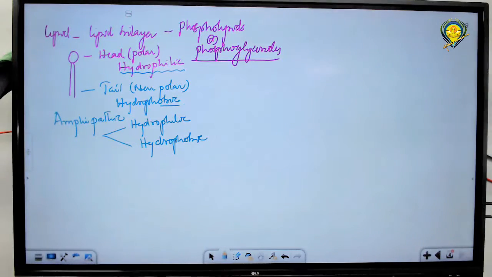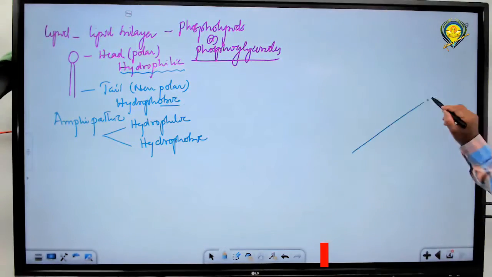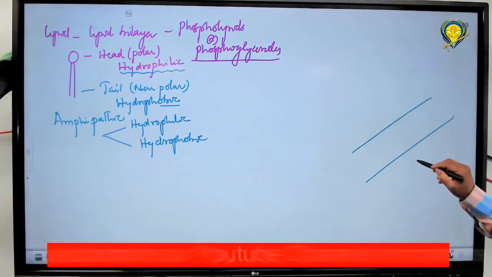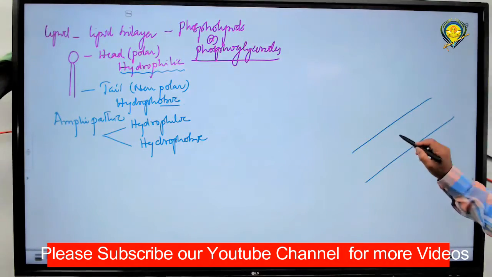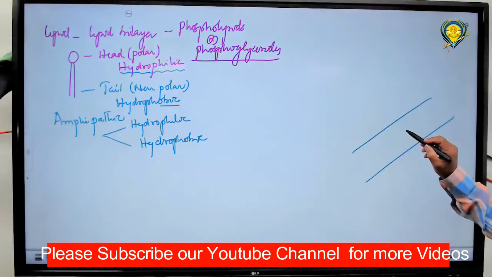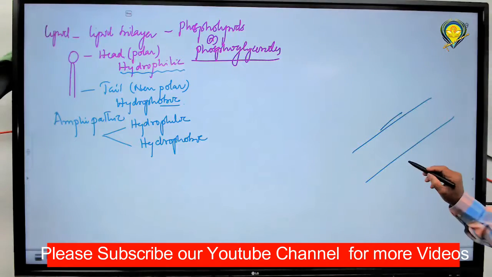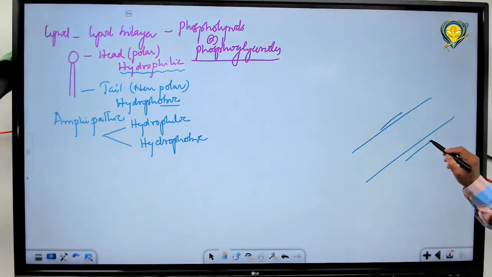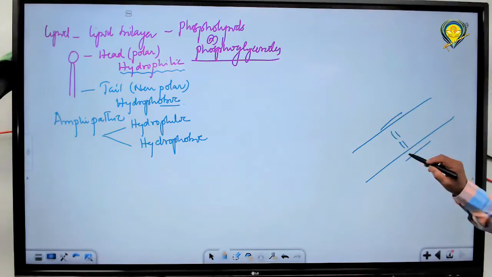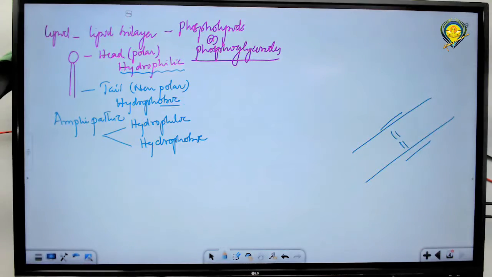Now, this is the membrane, this is the outer surface, this is the inner surface. The inner part is not exposed. This surface may be exposed to the water, or this surface may be exposed. These tails are not exposed, so they are protected from the aqueous environment, because they have hydrophobic nature.